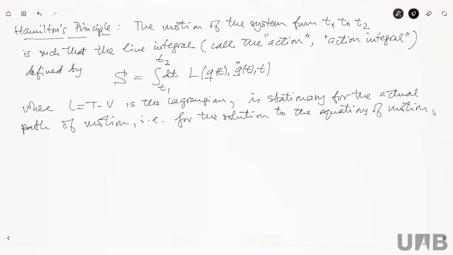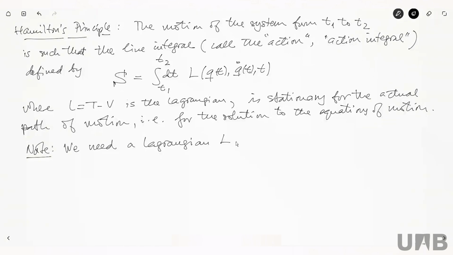So what Hamilton is saying is, if you want to know the solution to the motion of a certain system that goes from T1 to T2, write down the action, which is the integral with respect to time of the Lagrangian, and impose this stationarity condition that we studied in the previous slide. Okay, so now note that in order to write down an action, we need a Lagrangian.